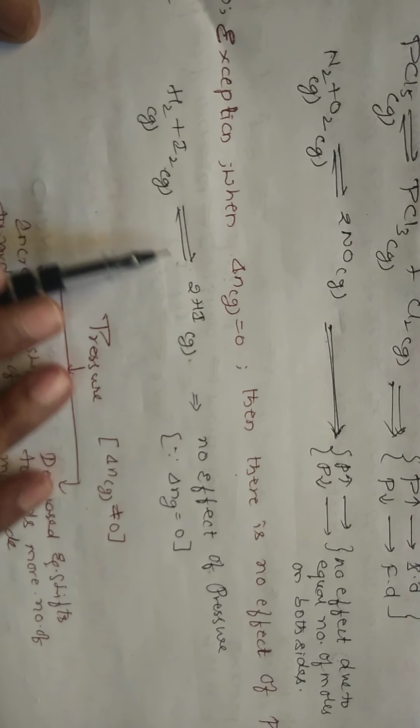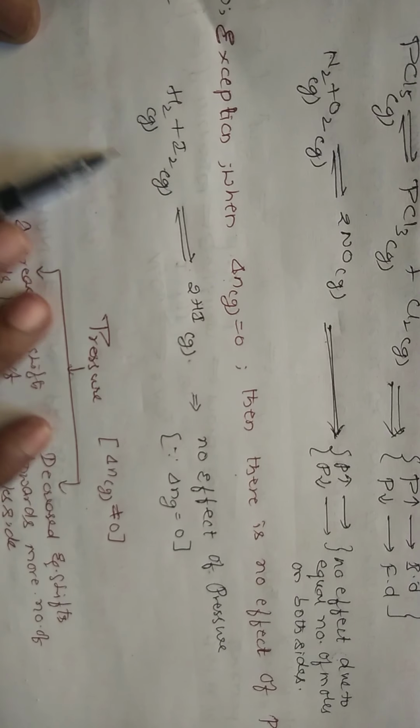An example is H2 plus I2 gives rise to 2HI. Here you have 2 moles, and here you have 2 moles.